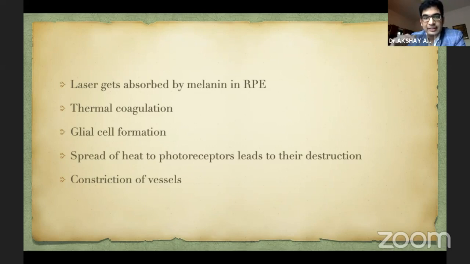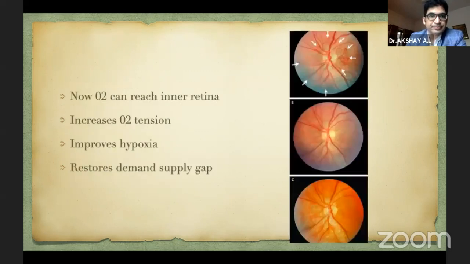These photoreceptors get destroyed at higher temperatures, and there is also constriction of vessels. So when we put a thermal burn, we can always see the burn expanding, which is called thermal blooming. This thermal blooming effect is because of the increased duration which we give in a single spot laser, above 100 millisecond duration, which is prevented in the newer lasers.